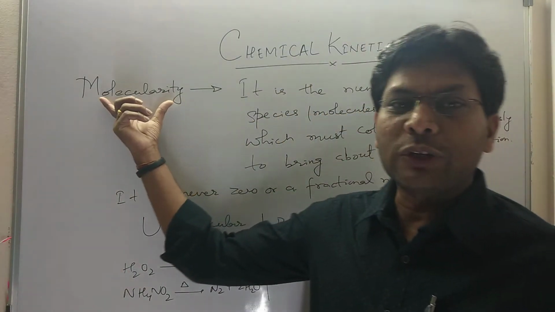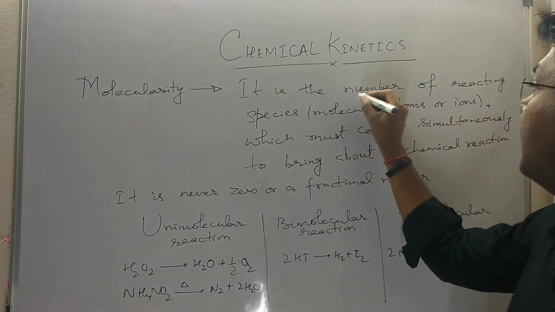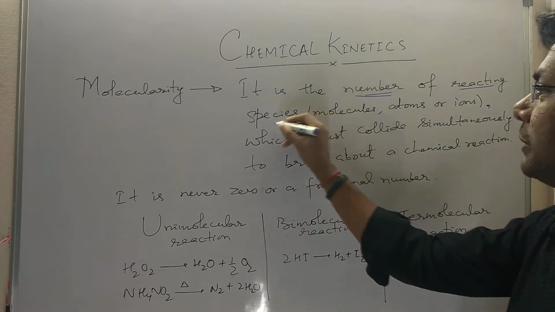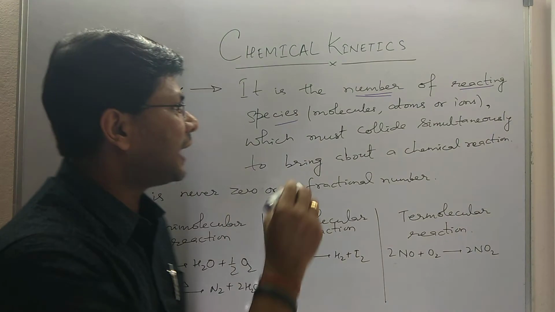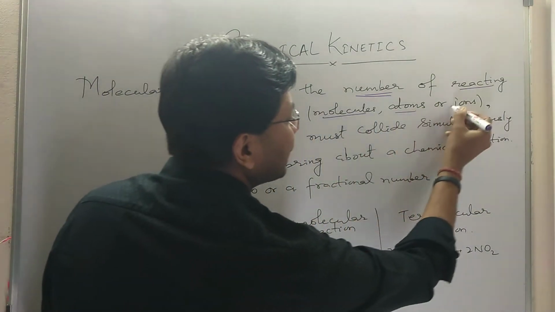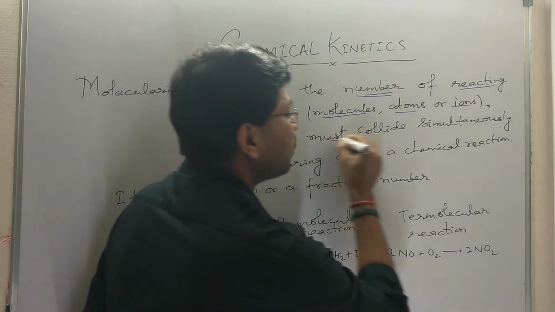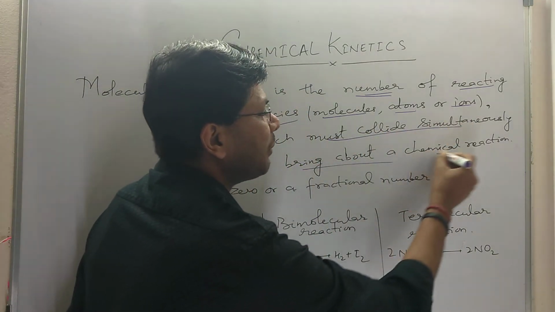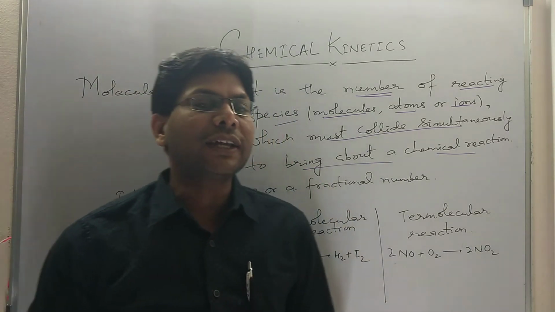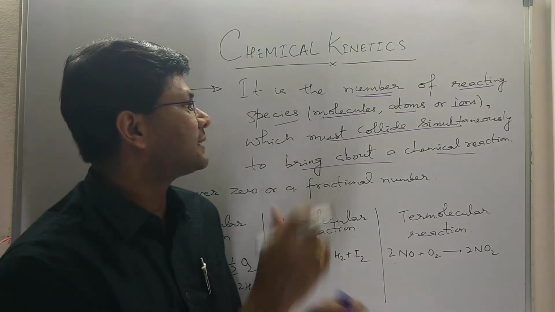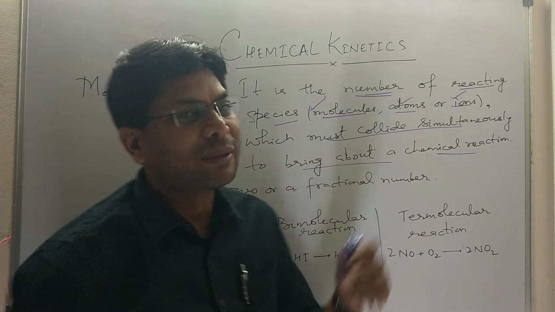So let's move to molecularity. What is molecularity? It is the number of reacting species, molecules, atoms or ions, which must collide simultaneously so as to bring about a chemical reaction. The reacting species in most chemical reactions are either molecules, atoms or ions, or molecules and atoms together.